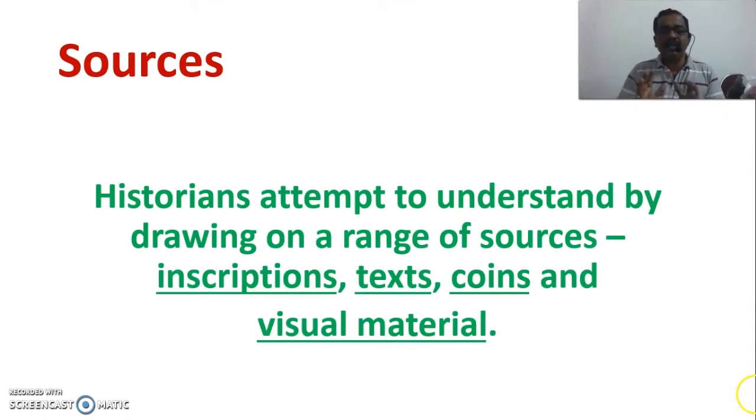The historians attempt to understand by drawing on a range of sources: the inscriptions, the texts, the coins, and visual materials. My dear children, you can see there is a difference between the sources we are using for the second chapter and the first chapter. In the first chapter, we were able to get only the archaeological sources because the script was not deciphered. When you come over to the second chapter, you can see that we are able to get plenty of resources, including both the archaeological as well as the literary sources. That is the most significant aspect of this area.